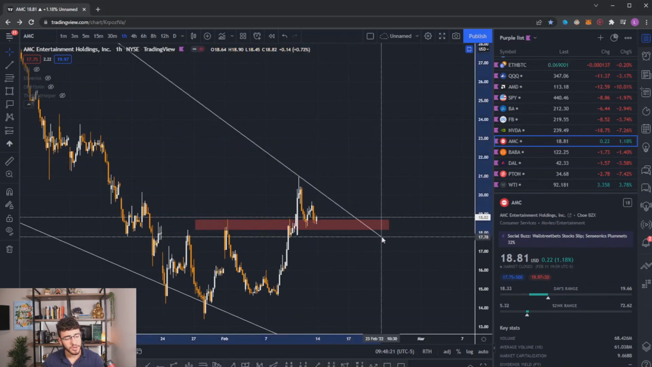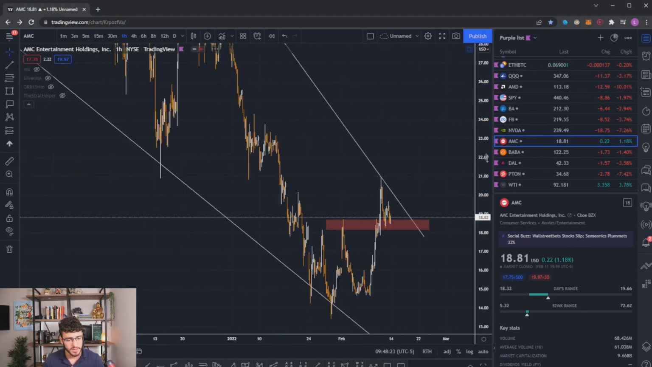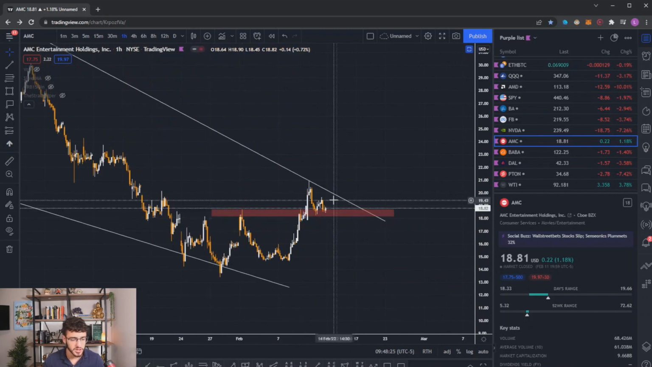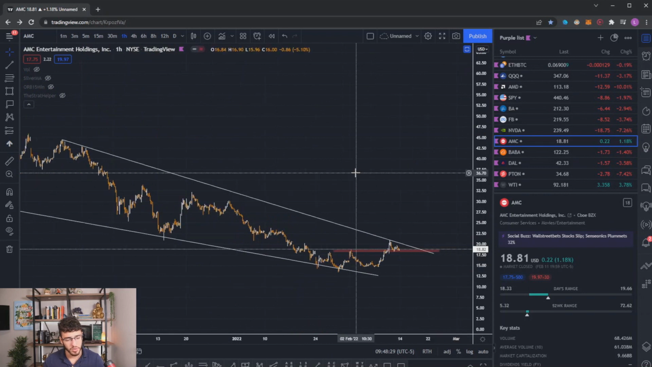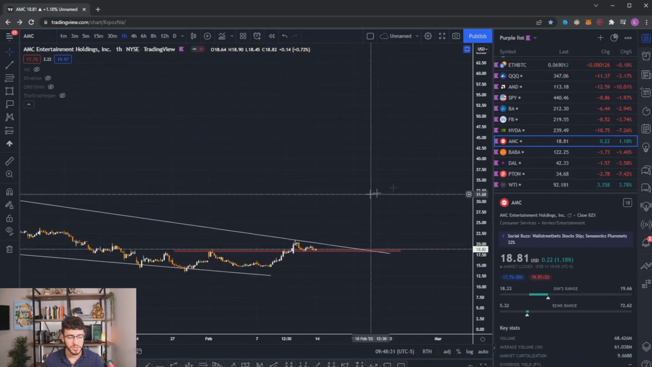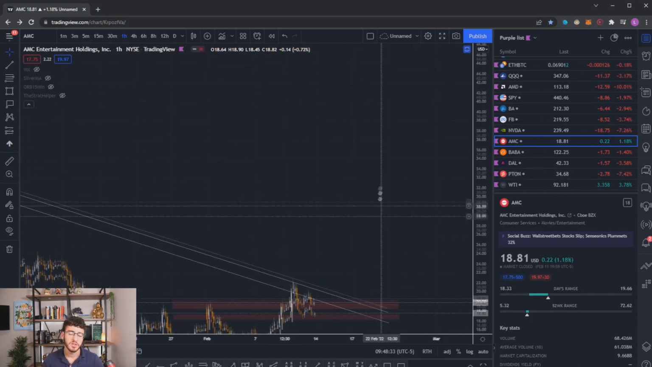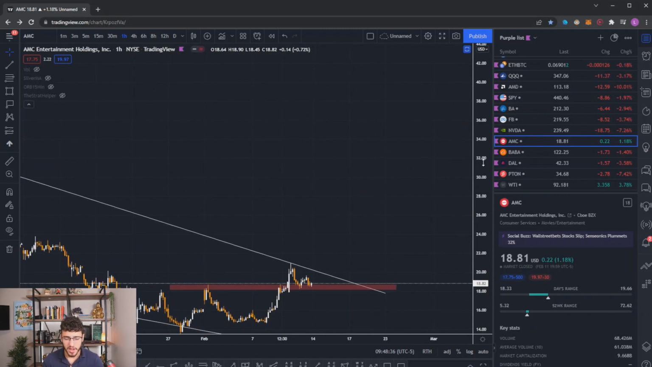AMC, on the other hand, actually does look quite bullish in comparison to the rest of the market. We just retested this resistance zone, confirming it as support, and it looks like we are about to break out of this downward trending wedge that we've been in. So keeping a close eye on AMC. I'm not sure if I'll play this, considering the market looks to be bearish, but AMC does look bullish.